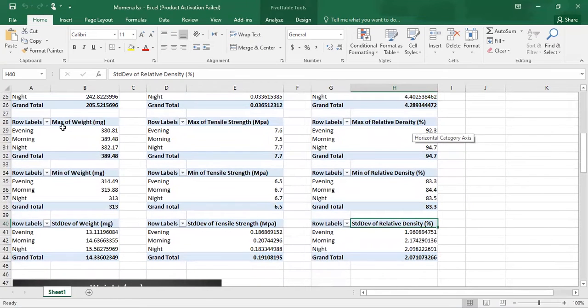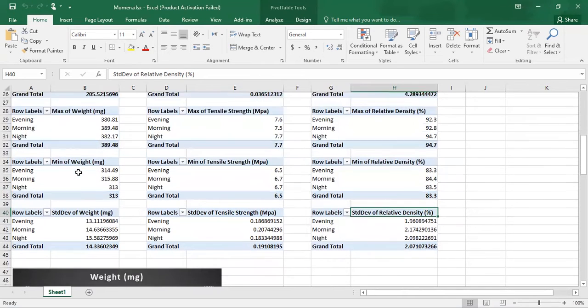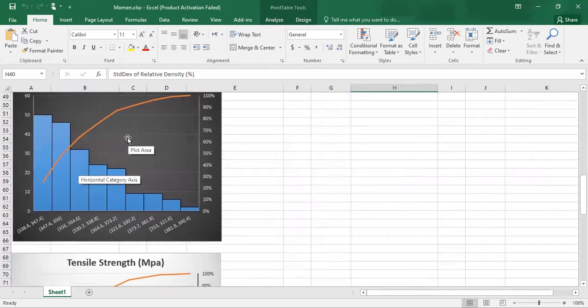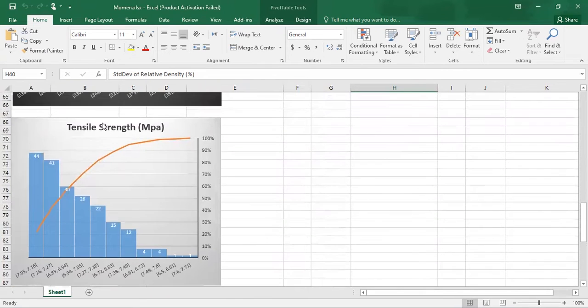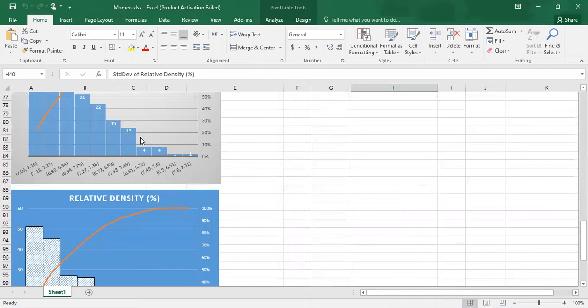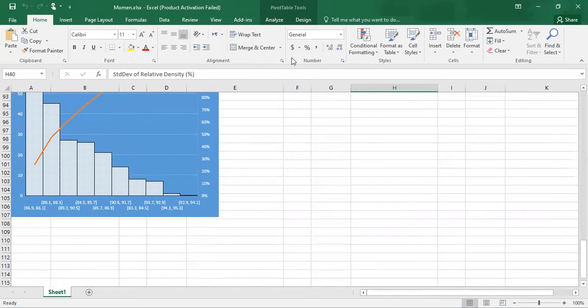Next is the maximum of weight, the minimum, and the variation for each shift. And the last thing is making the graph for the weight, and also the graph for the tensile strength and the relative density. Thank you.